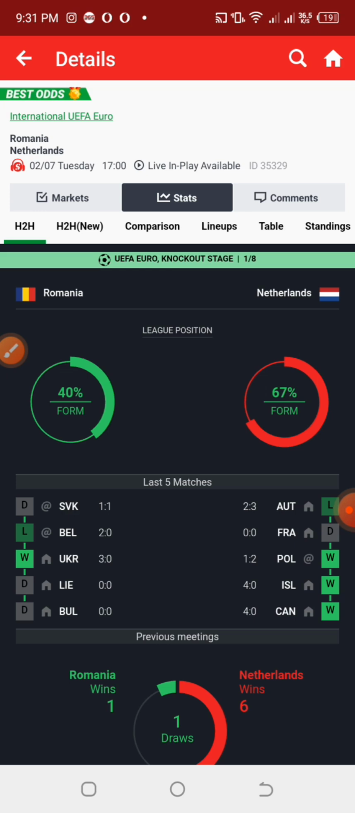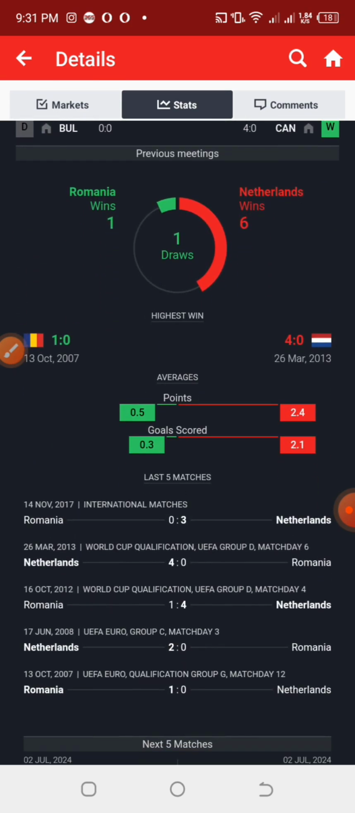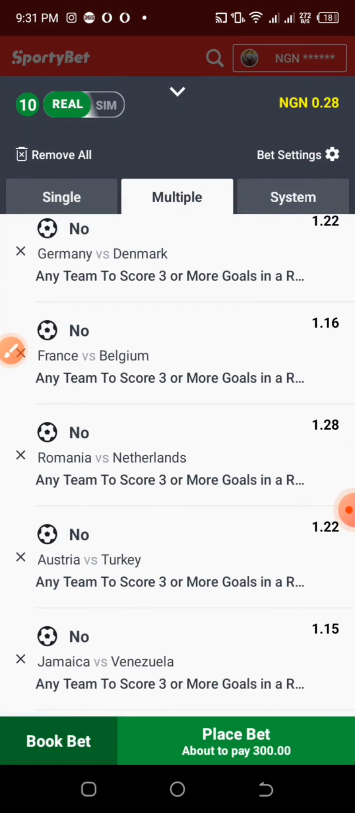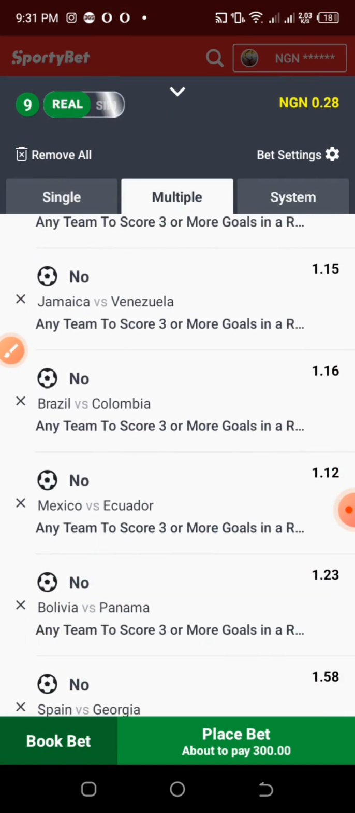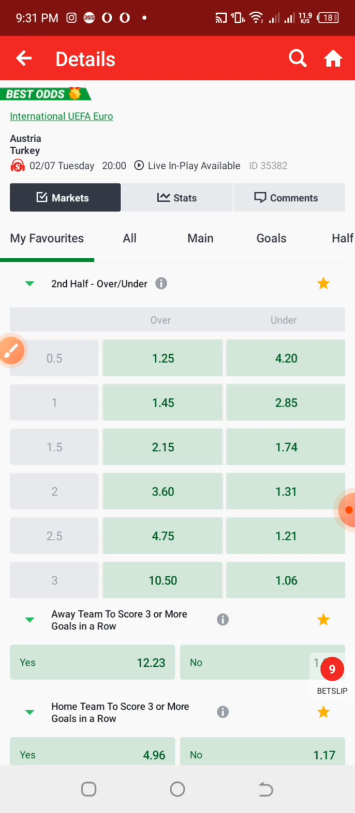Now we have Romania and Netherlands, and looking at it very well, for the home team they had 3 wins to 0. But checking the last previous game, this is an automatic remover for me, because if we check the last previous games against each other, we can see some games that ended up as 4-0 and many more like that.